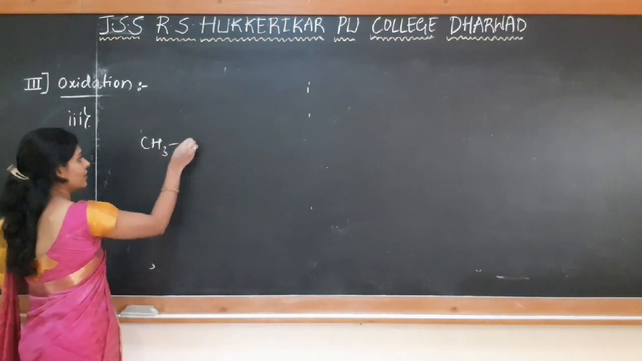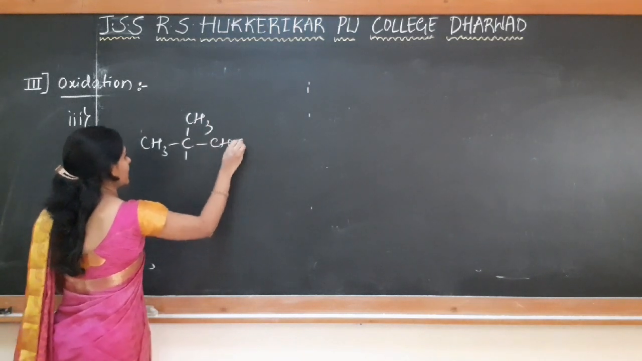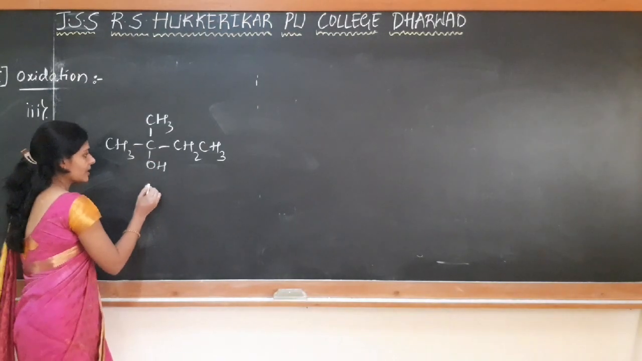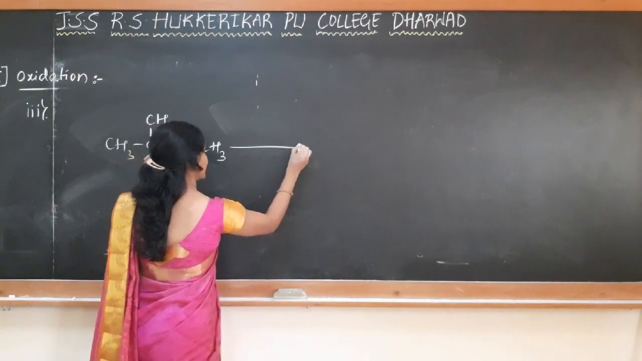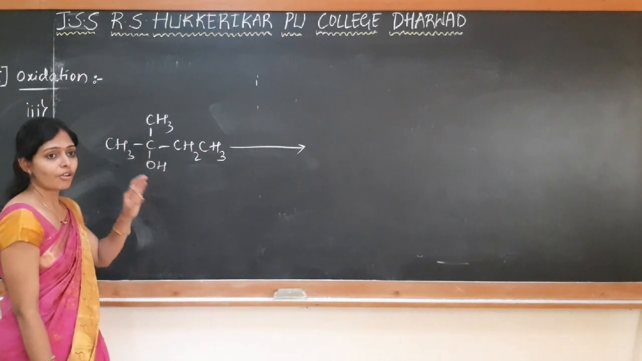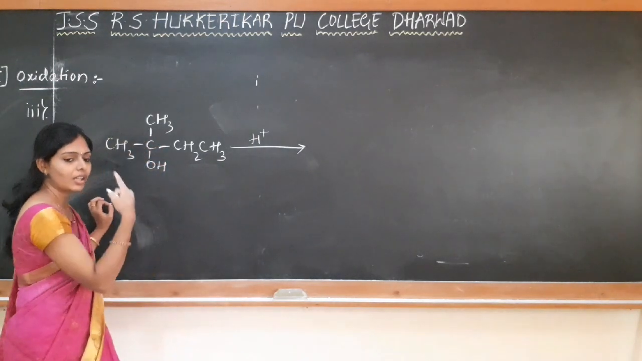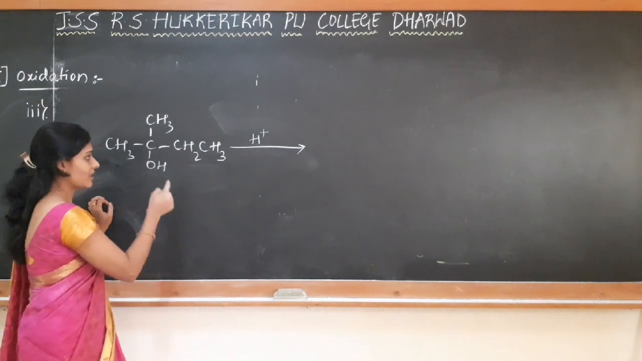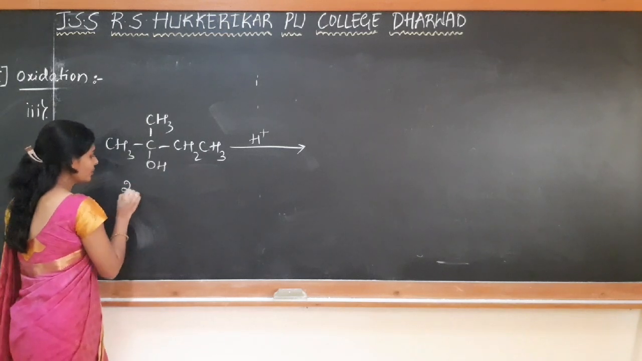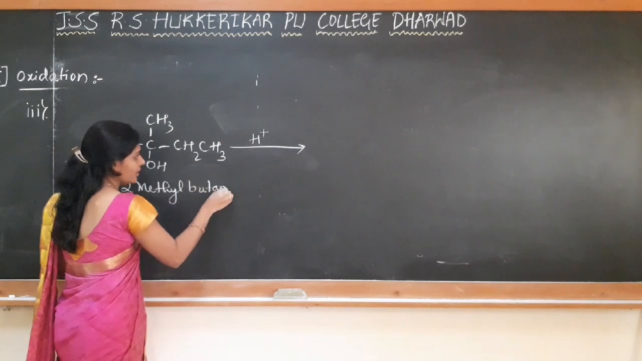If I take an example of tertiary alcohol like this, so this is the tertiary alcohol, right? So when this is subjected for oxidation, as I said, tertiary alcohol undergoes oxidation only in presence of strong acidic medium. So in presence of acidic medium, what happens? Tertiary alcohol undergoes dehydration first, and after that it undergoes oxidation. This is 2-methyl butane 2-ol, right? This is 2-methyl butane 2-ol.